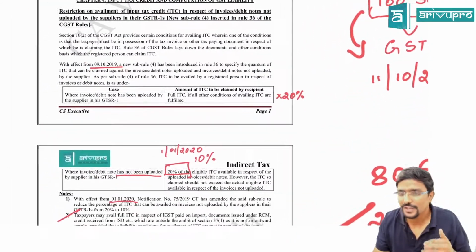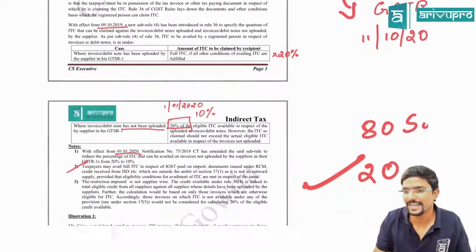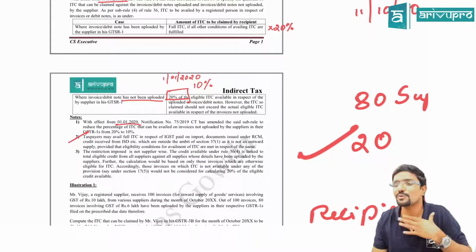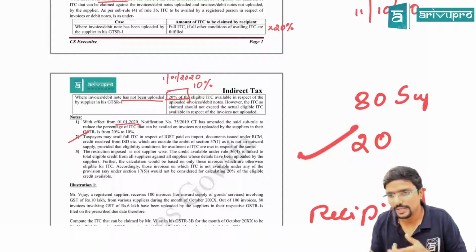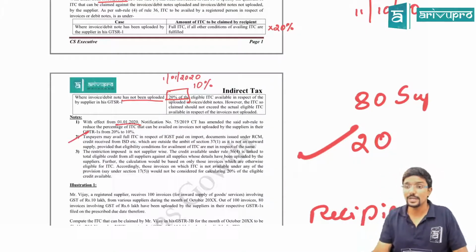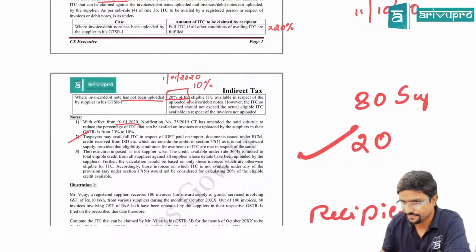Agree? Even though the invoices are not uploaded, still I can claim, because I am not at all required to file GSTR 1, as it is not an outward supply for me. Agree? One thing. Next, whenever you import any goods from outside India, you are supposed to pay IGST.